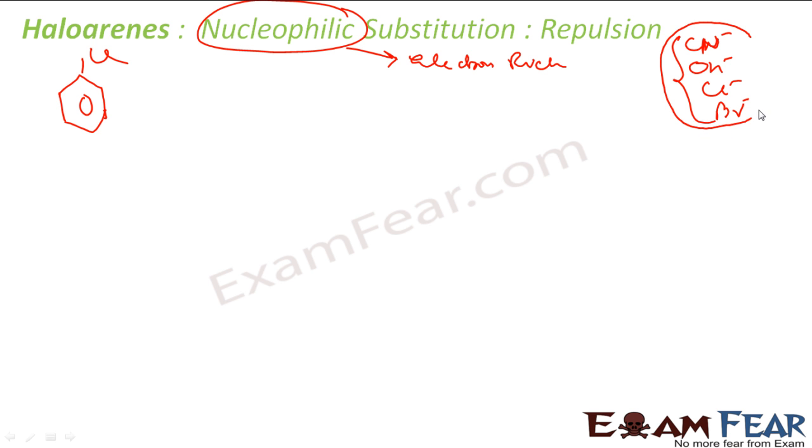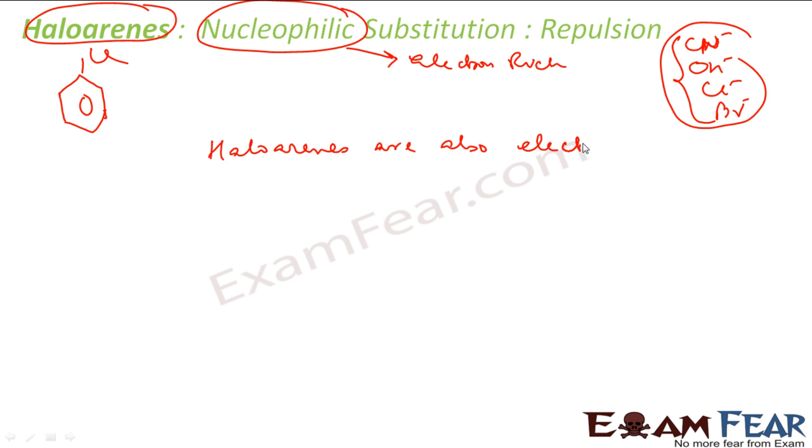They are electron rich. But haloarenes are also electron rich.